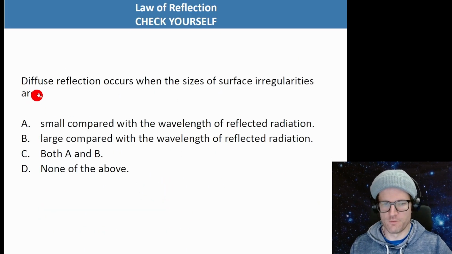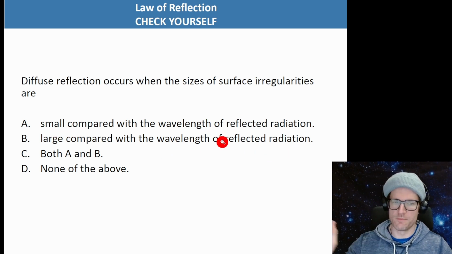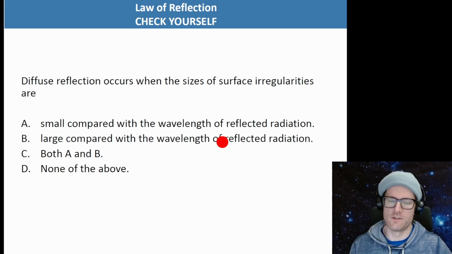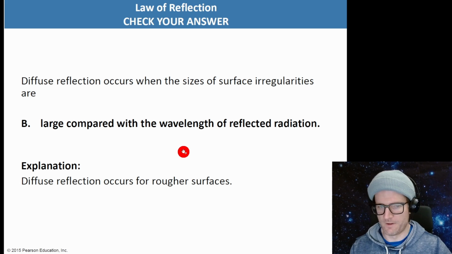Okay, diffuse reflection occurs when the sizes of surface irregularities are... So if we're going to have diffuse reflection, then the sizes of the irregularities should be large compared with the wavelength of the radiation. If it's small, that's like a mirror. If you polish a mirror, it makes it a little bit better, but the imperfections in the mirror are smaller than the wavelength. So we're going to go with B. Okay.